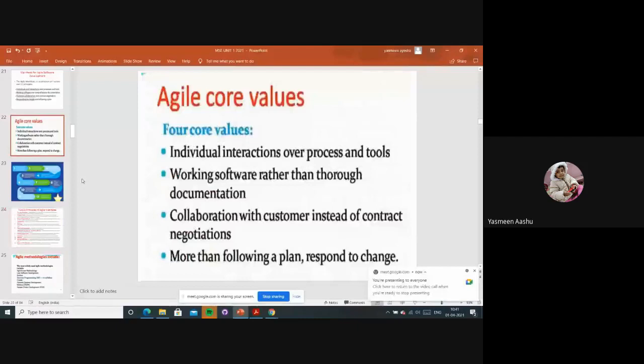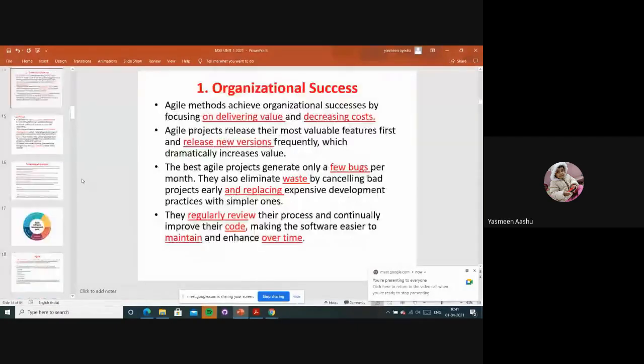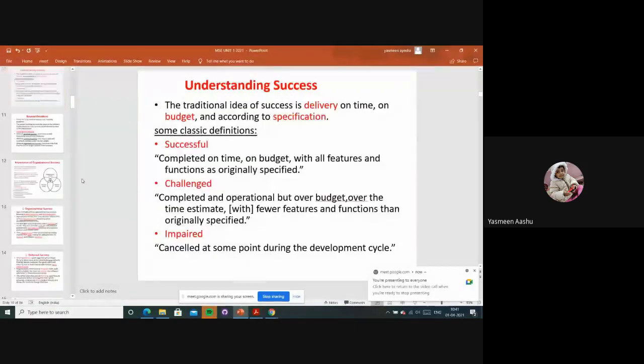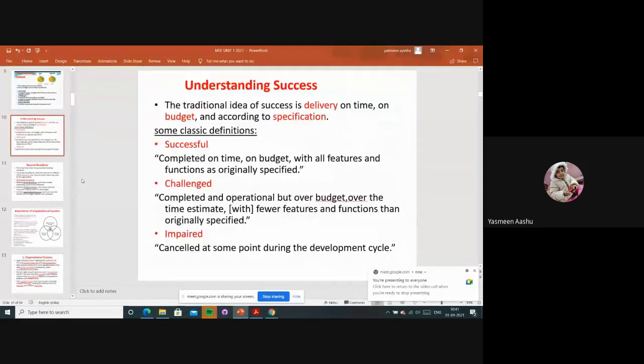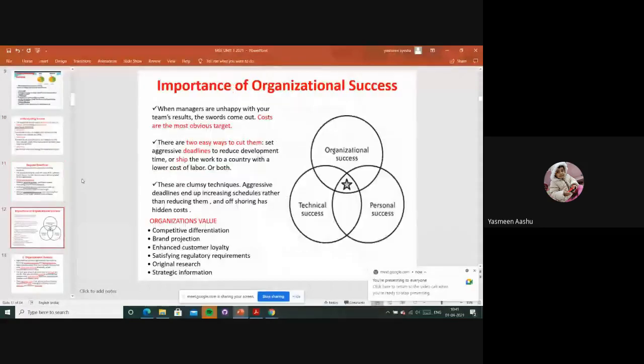So till now we have completed all these things, right? The difference between agile and waterfall model, and we have seen the understanding of success, three types: successful, challenged, and impaired. So all these things we have discussed. Now I am going directly to the topic. One by one we'll discuss.